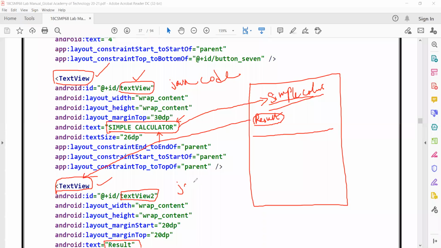Since I'm not referring to it inside my Java code, I left it as a default ID. In case you're trying to use this view inside your Java code, then it is good practice to change the default value.